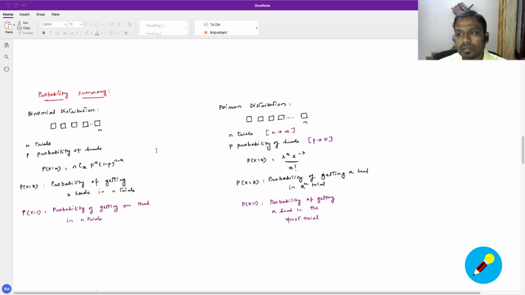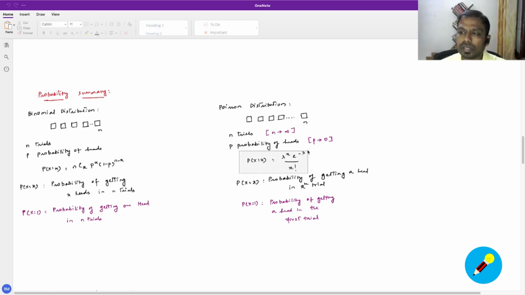The key ways in which we stretched that was, we took n to be infinite, wherein the number of trials is not finite anymore, it's close to infinity, and also the probability of that event occurring is close to zero. And when we applied these two considerations, we saw how we were able to extend this into something like this.